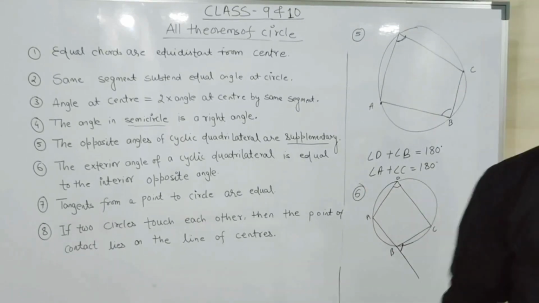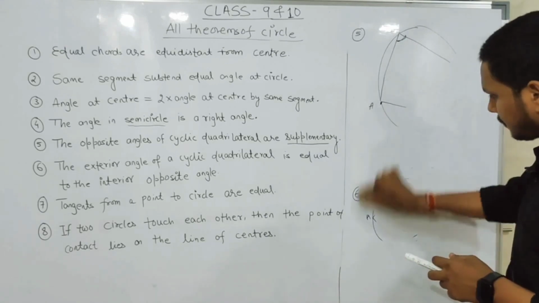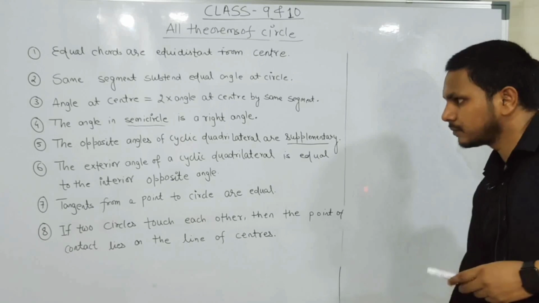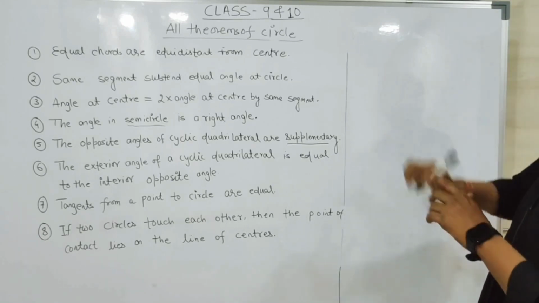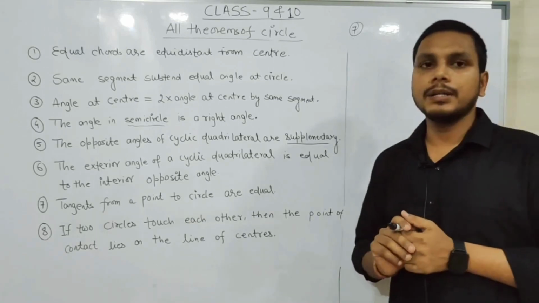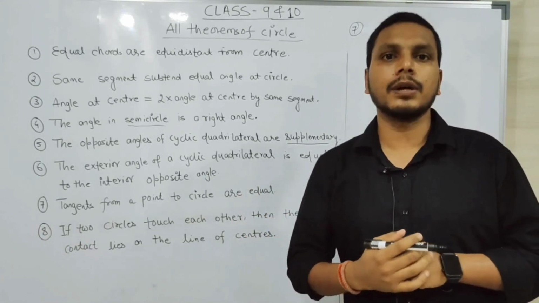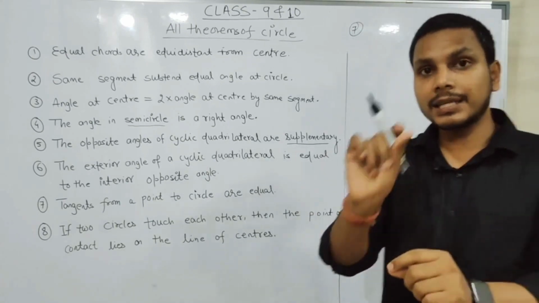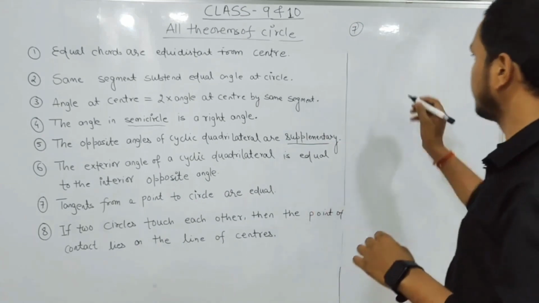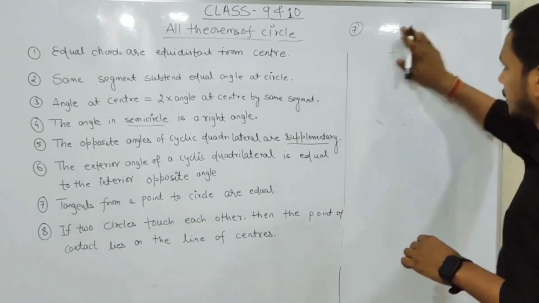Now next one is what? The seventh one. Tangents from a point to a circle are equal. Okay, if you are drawing tangents from a single point to the circle, you will get the same length of tangent. Simply, we will draw the circle.